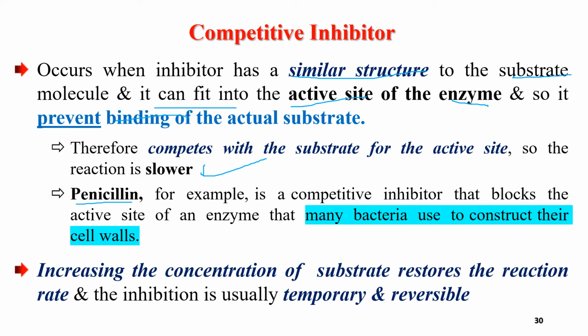A common example of a competitive inhibitor is penicillin. That's a drug used as an antibiotic for blocking bacteria. It blocks the cell wall of bacteria. The enzymes that produce cell walls and construct the bacteria are blocked by these penicillin inhibitors or drugs.